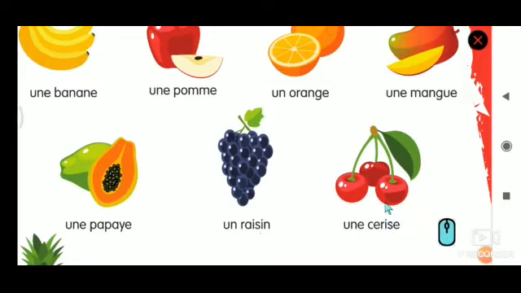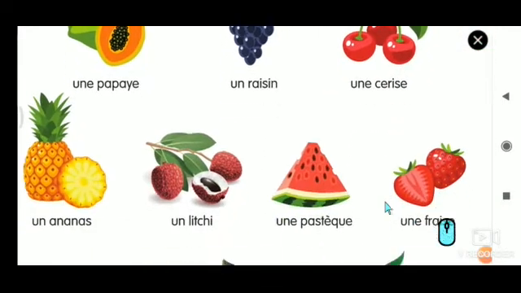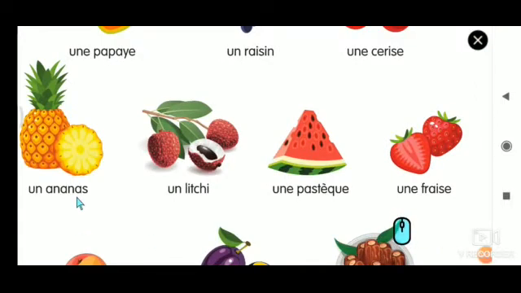Une cerise, une cerise. Un ananas, un ananas. Un litchi, un litchi. Une pastèque, une pastèque.